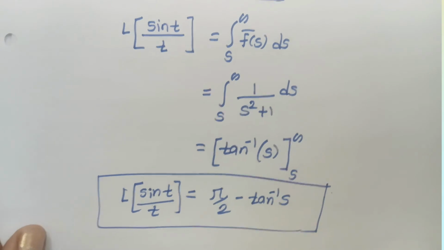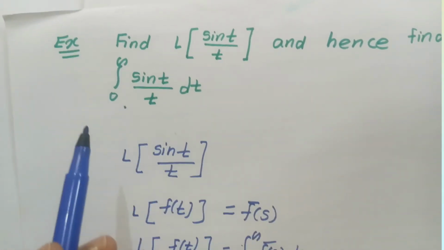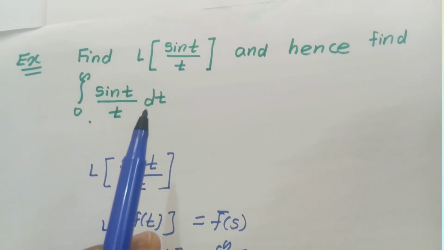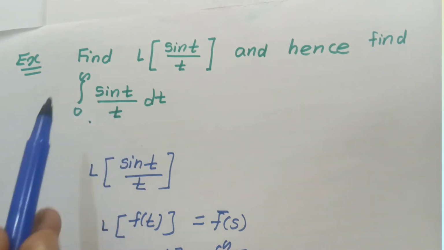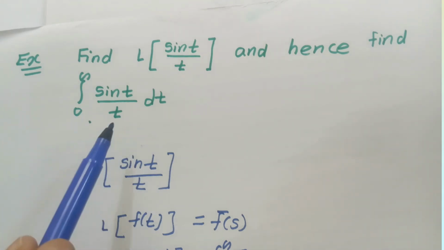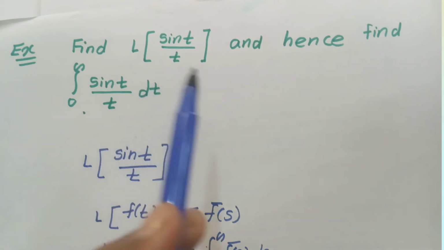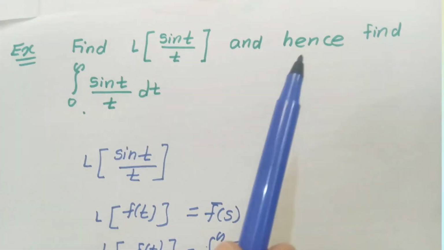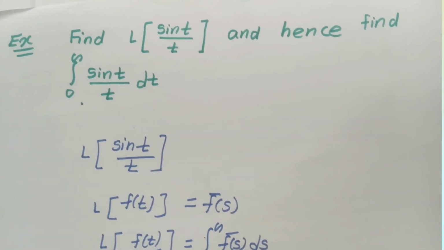Now our next task is to find the integration. See the question, we have to find the integral from 0 to infinity of sin t by t dt, and I have already told you that this integral is not possible to solve using direct formulas of integration or any other method, that is integration by parts. So we have to use the definition of Laplace transformation. Using the Laplace transformation we can solve this question easily. See how to solve this question.